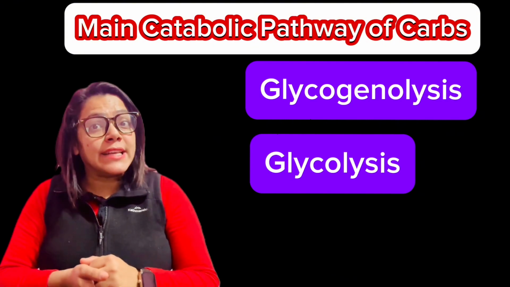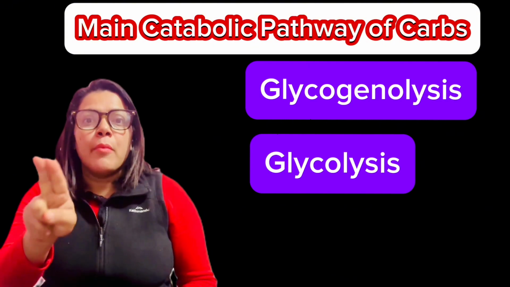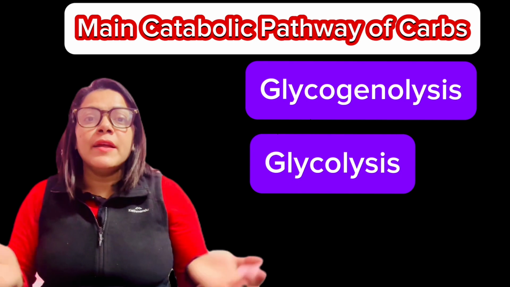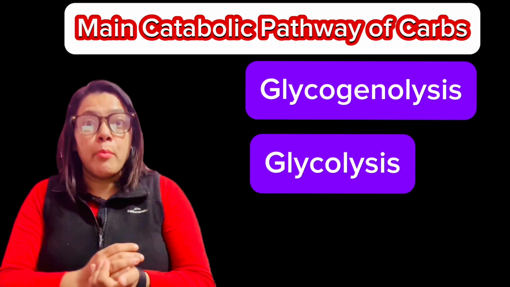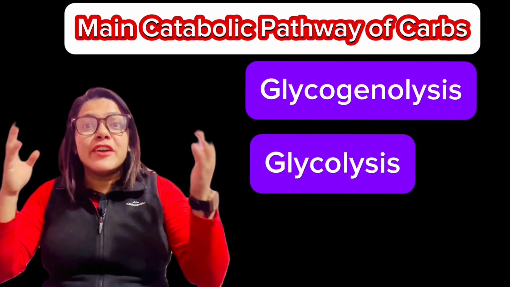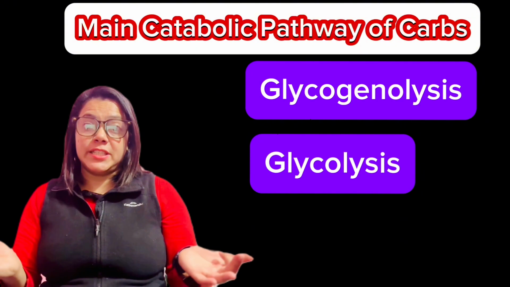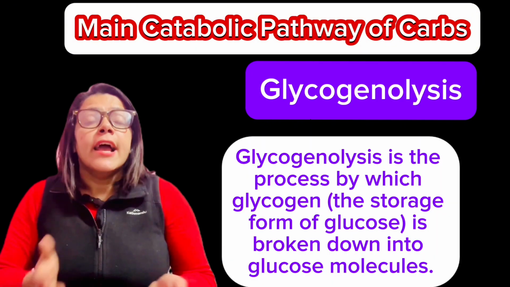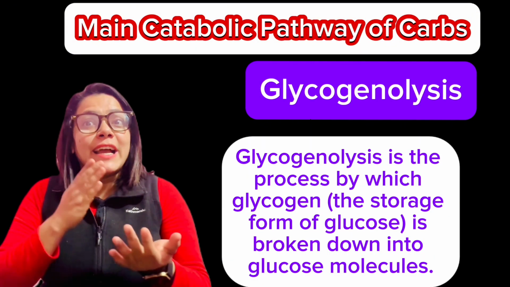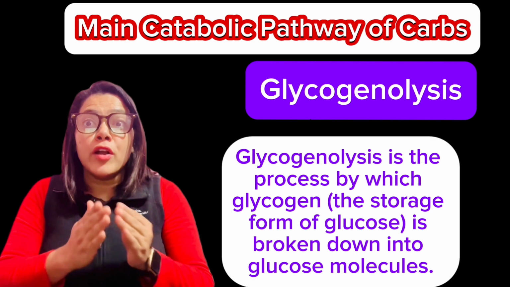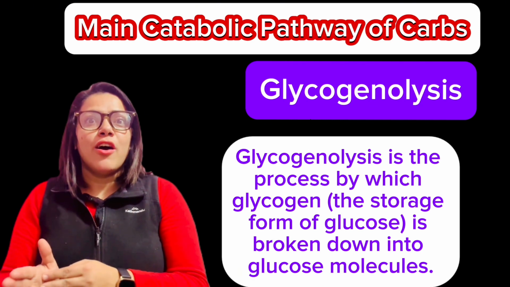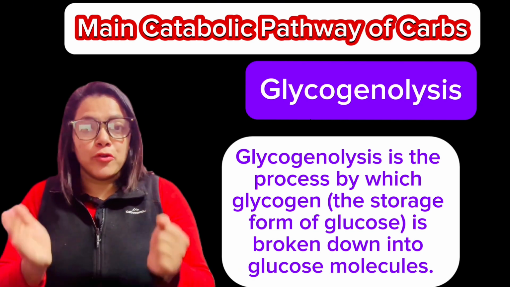Glycogenolysis and glycolysis are two distinct metabolic processes involved in the breakdown of carbohydrate, but they occur at different stages and have different purposes. Glycogenolysis is the process by which glycogen is broken down into glucose or glucose 6 phosphate.